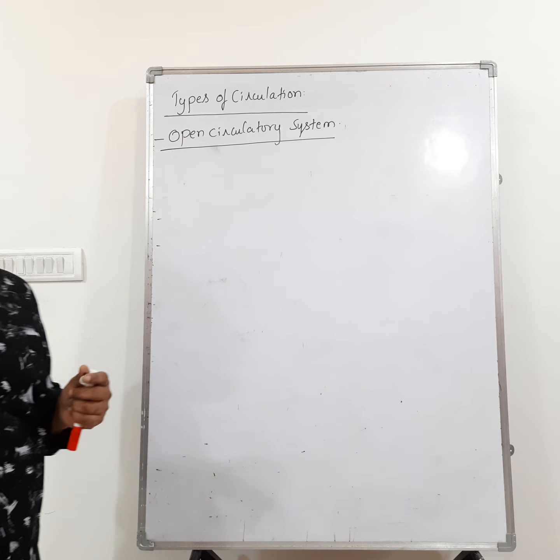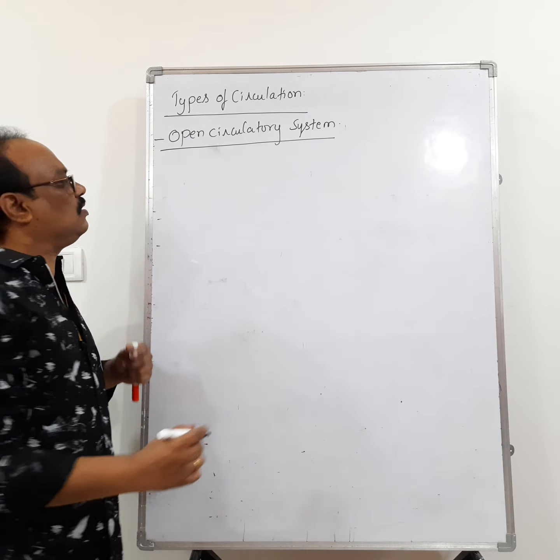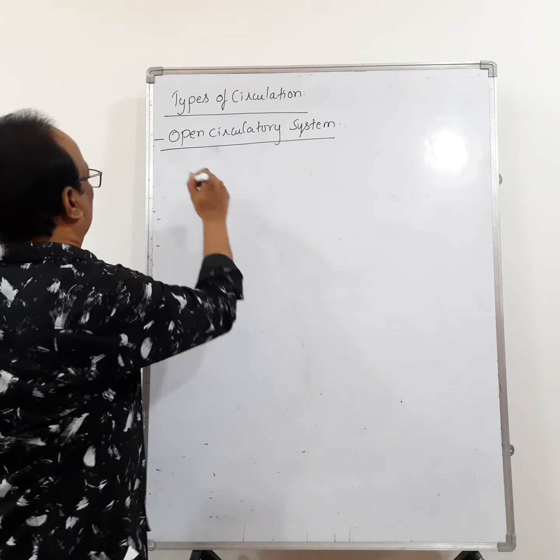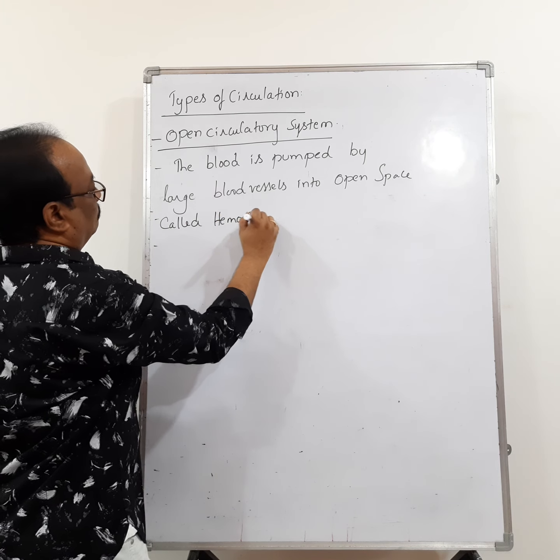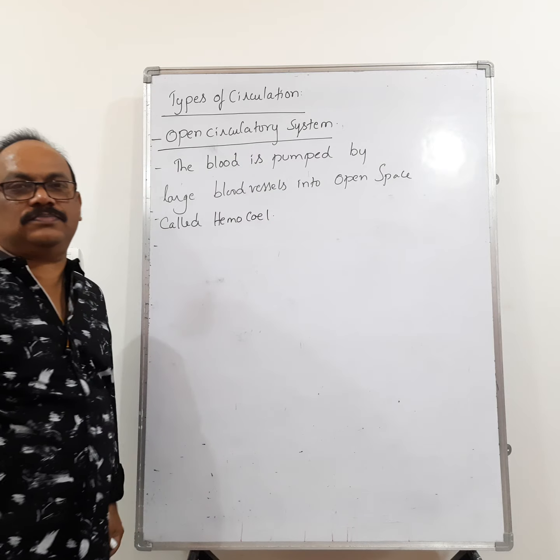First one, open circulatory system. In open circulatory system, the blood is pumped by large blood vessels into an open space called hemocoel.